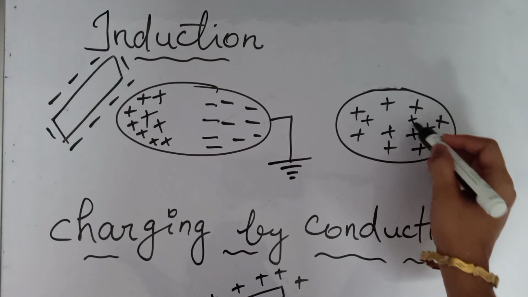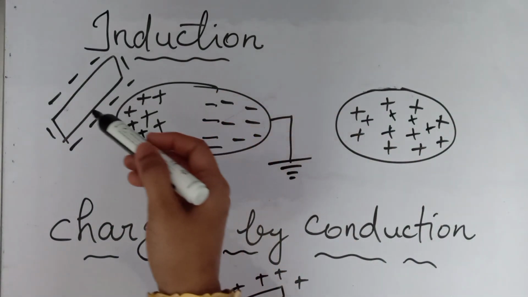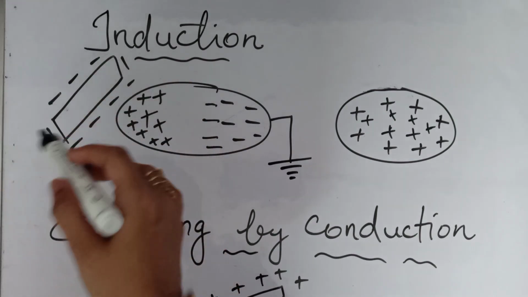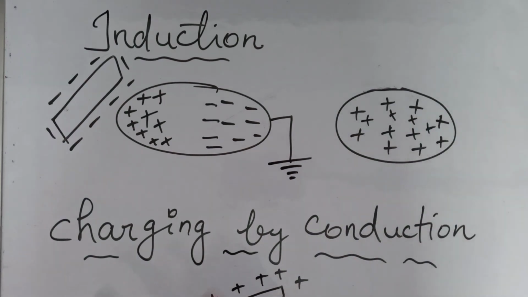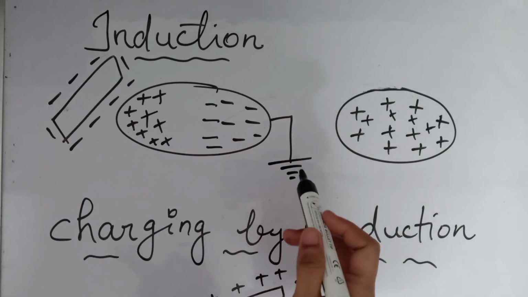Here, for getting positive charges, we are taking the oppositely charged metal rod. We use a negatively charged metal rod to get a positively charged metal. So that is the case of induction. Just understand that induction is transfer of charge from one place to another without any physical contact. Only that much you have to remember. I told these things just to help you understand the concept.